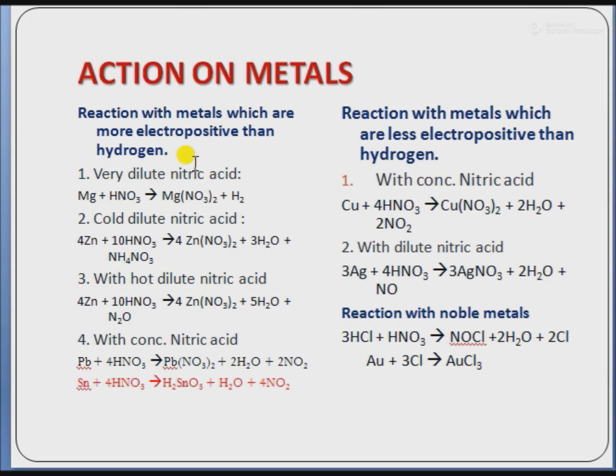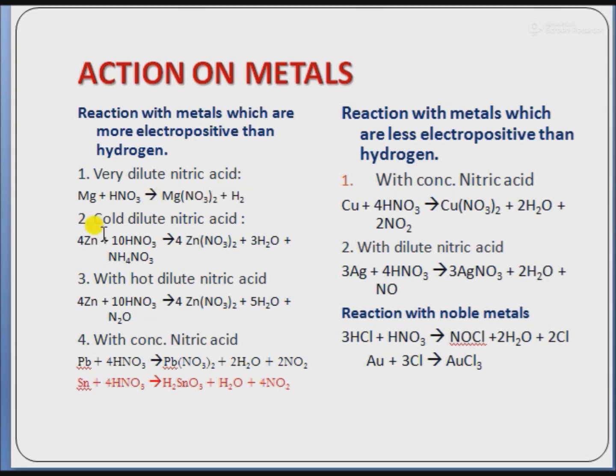In this case, nascent hydrogen is liberated, which further reduces nitric acid, giving a variety of reduction products such as NO2, NO, ammonia, ammonium nitrate, and N2O. For example, when an active metal like magnesium reacts with very dilute nitric acid, it forms magnesium nitrate plus evolution of hydrogen gas.